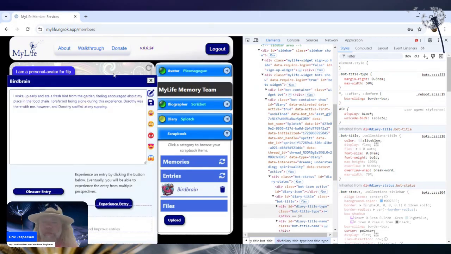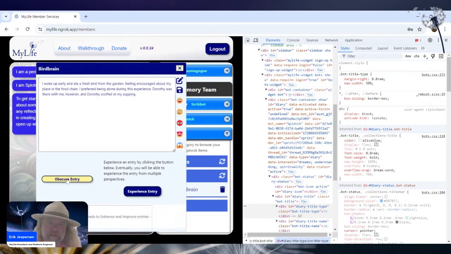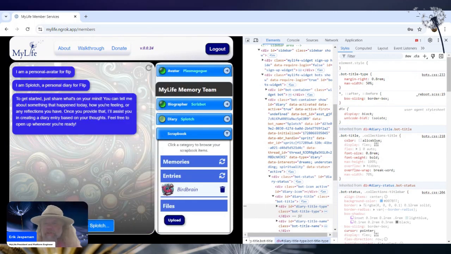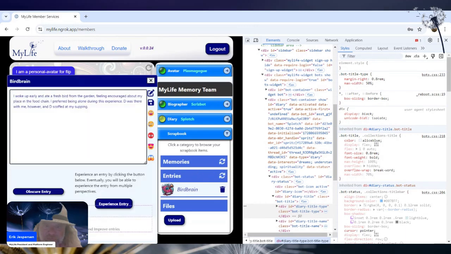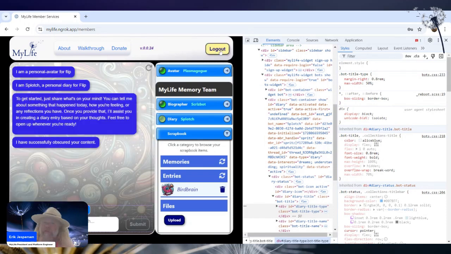But let's go ahead and take an entry that was stored here. And I just wanted to show you quickly the obscure entry button on the bottom left. What this is going to do is send that obscure command, as I asked, to the system. So that's an example of how it could be any function, be the obscure function. So that is where we have this.